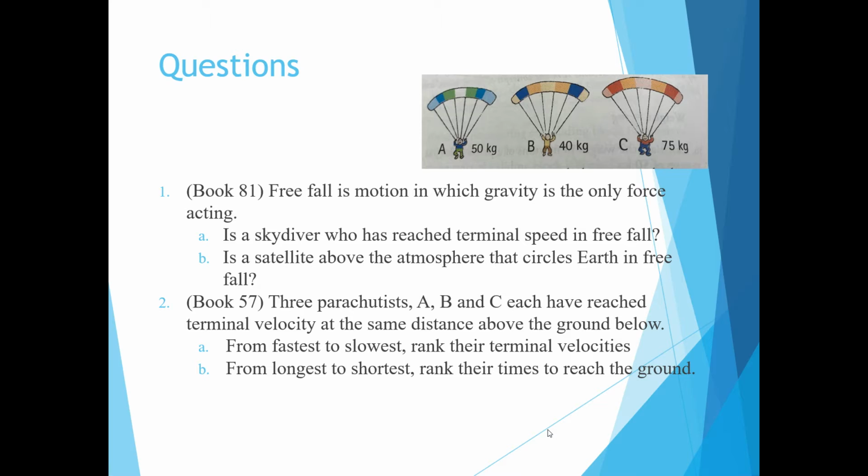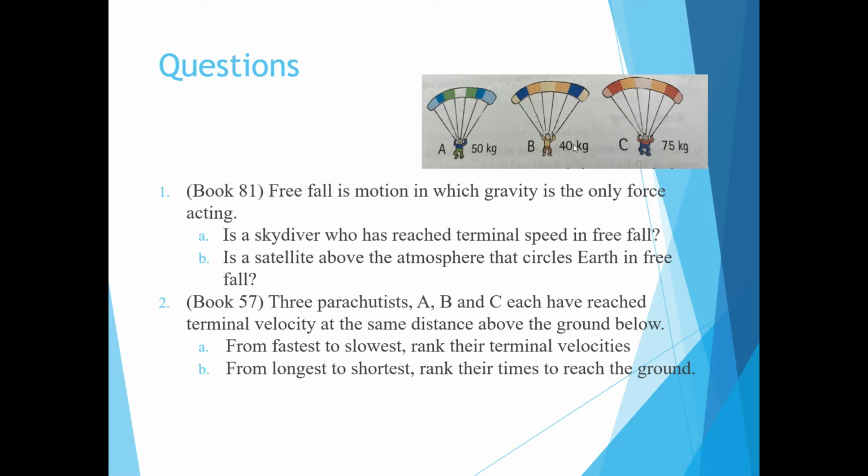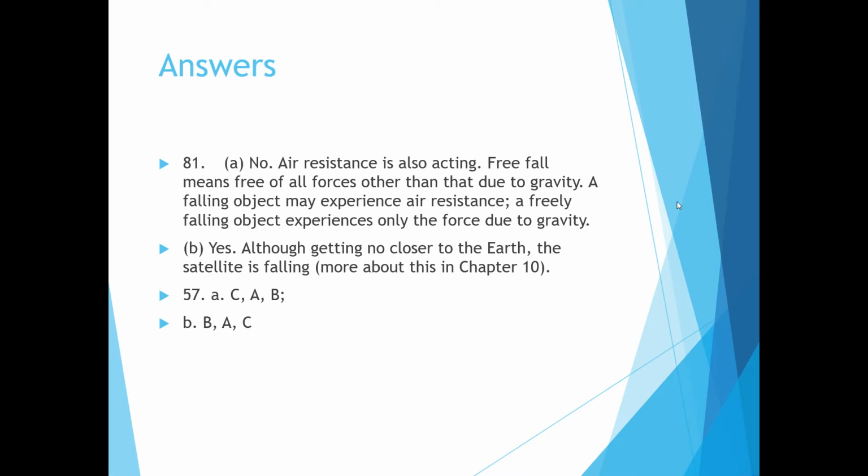So for 57, when we are ranking them in terms of their terminal velocities, it's going to be C, A, and B, and that's based on their weights, because their masses are different. And then from longest to shortest, rank their times to reach the ground. This is going to be exactly the opposite of that. So that's going to be B, A, C. So B is going to take the longest time to actually hit the ground, and C is going to take the shortest amount of time.